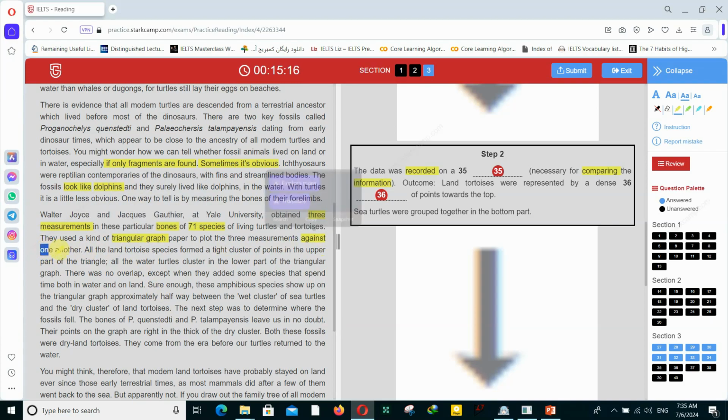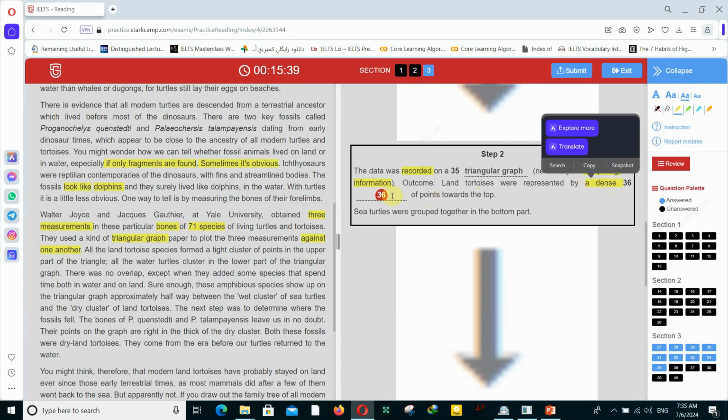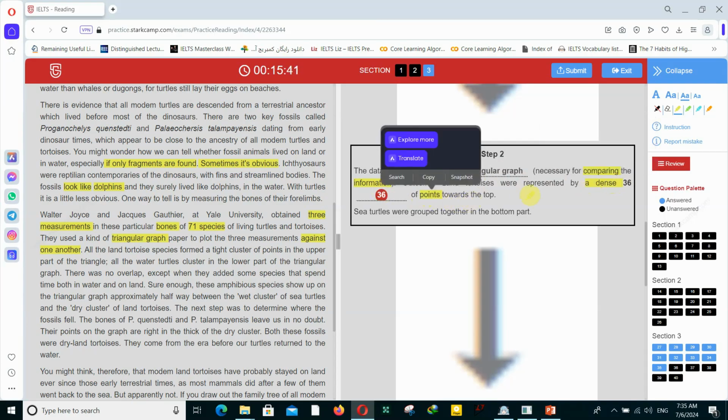Against one another means compare information. Here is the paraphrase. And kind of what? Triangular graph. So here you have to write triangular graph for your answer, in your answer sheet actually. Outcome. Land tortoises were represented by a dense dash of points toward the top.